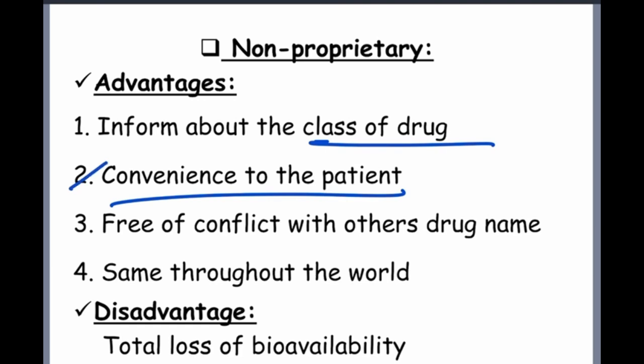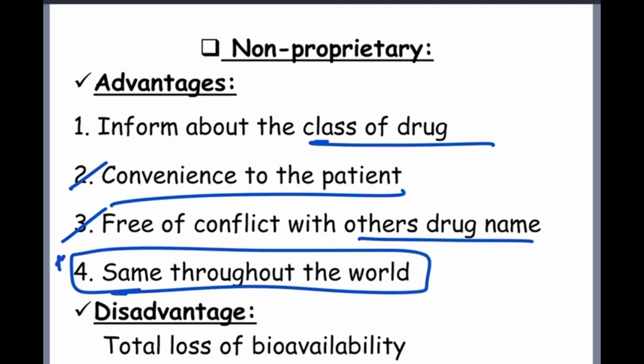Sorry, the non-proprietary name is convenient and free of conflict with other drug names. Then it is the same throughout the world. Very important, the same throughout the world. So non-proprietary names are the same throughout the world. Paracetamol, worldwide, is paracetamol for everyone. But the disadvantage is that there is a total loss of bioavailability.